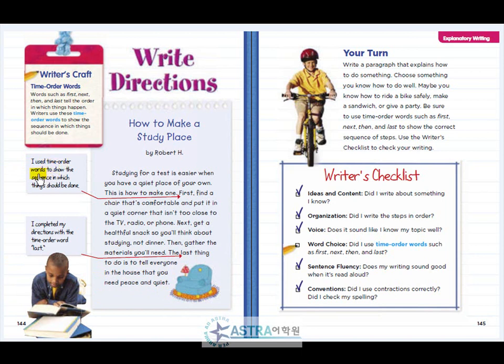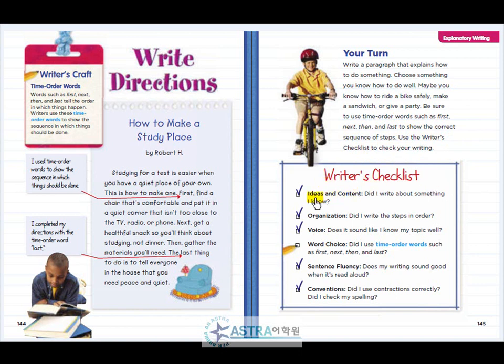I use time order words to show the sequence in which things should be done. I completed my directions with the time order word last. Your turn. Write a paragraph that explains how to do something. Choose something you know how to do well. Maybe you know how to ride a bike safely, make a sandwich, or give a party. Be sure to use time order words such as first, next, then, and last to show the correct sequence of steps. Use the writer's checklist to check your writing.